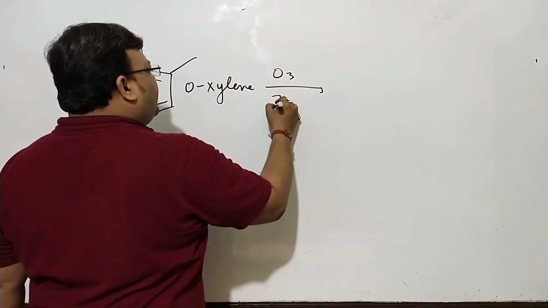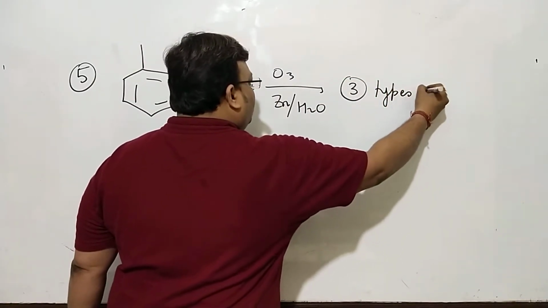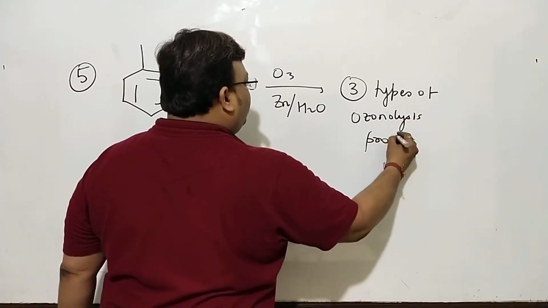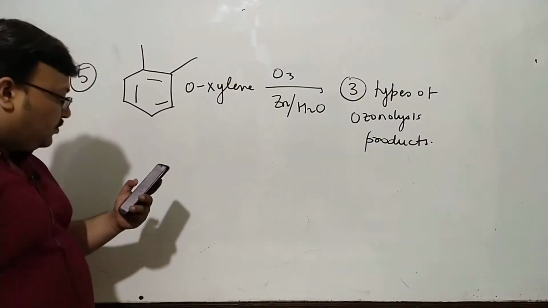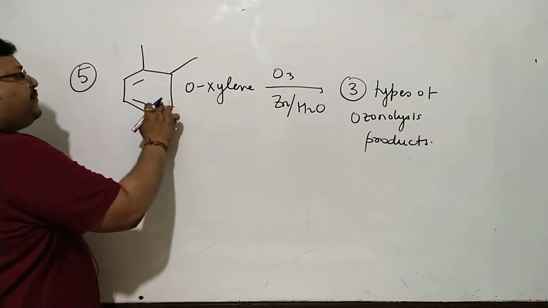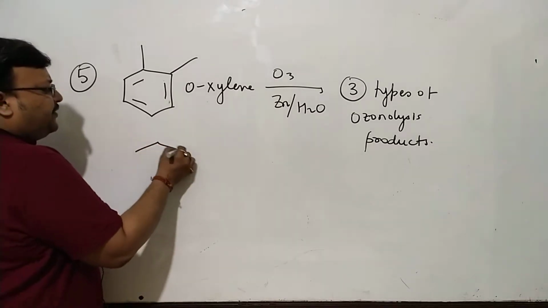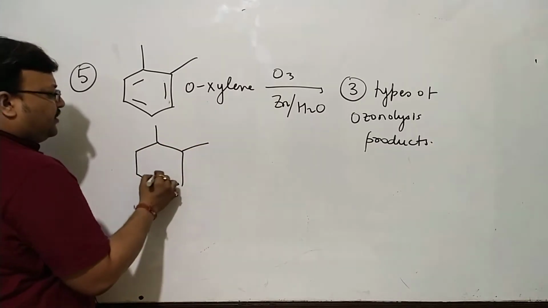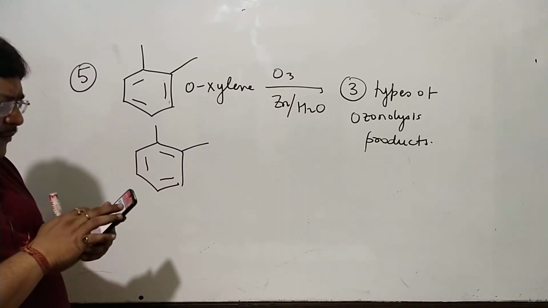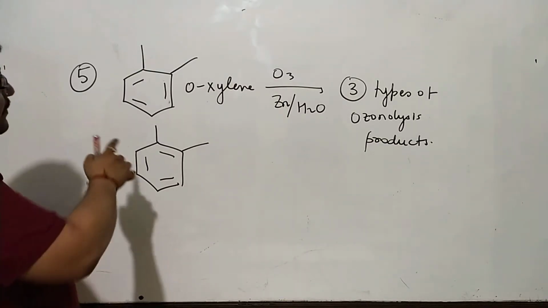On ozonolysis, zinc H2O, you will get total 3 types of ozonolysis products. What you have to keep in mind is every time you draw, this is maybe the structure printed in the question paper, the structure printed in the PDF or the problem sheets which I have sent you. But you will want to consider both these structures, in the sense, obviously the 3 pi bonds are in resonance.